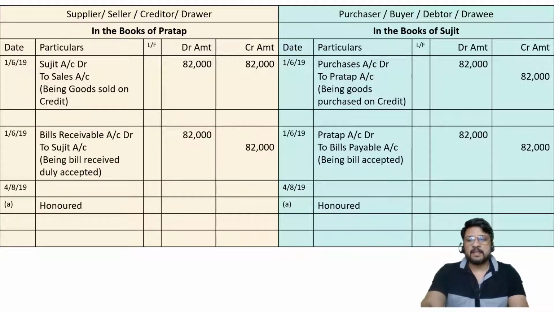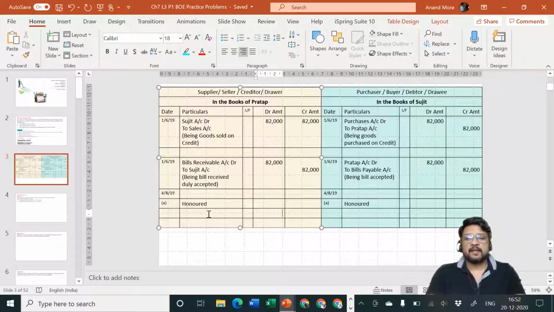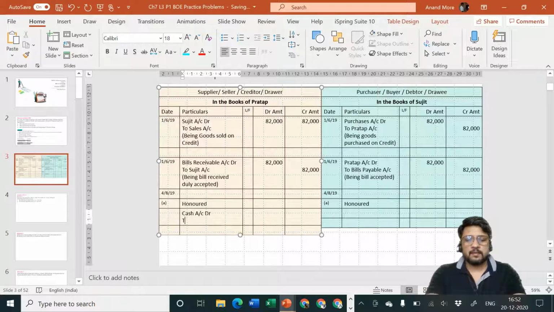Okay, so let me pass the entry. Entry is cash account debit to bills receivable account. Okay, amount is how much? 82,000.